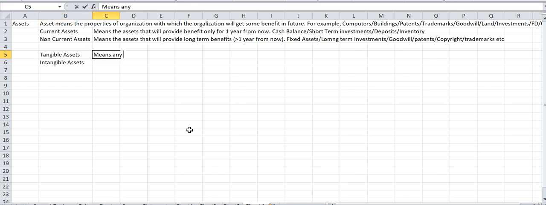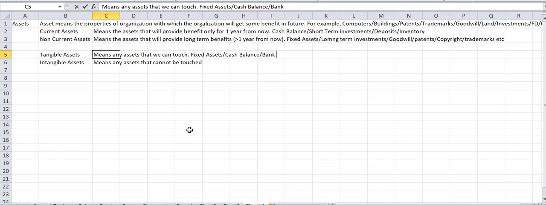Tangible asset means any assets that we can touch, right? And intangible assets means any assets that cannot be touched. If we talk of the examples in the tangible assets, those could be like fixed assets, like cash balance, bank balance, investments, etc. If I talk for the intangible assets, those could be my goodwill.